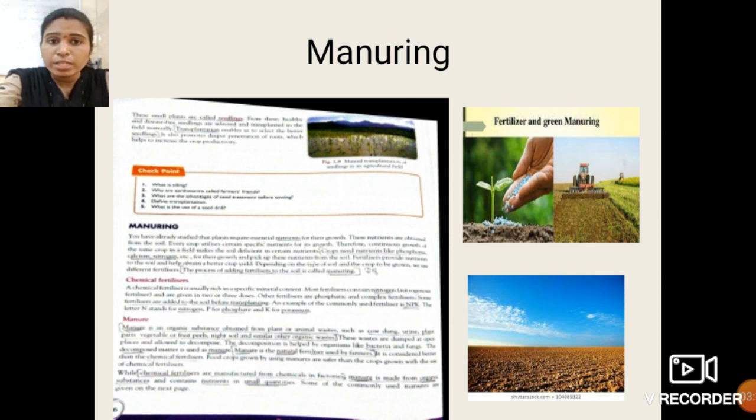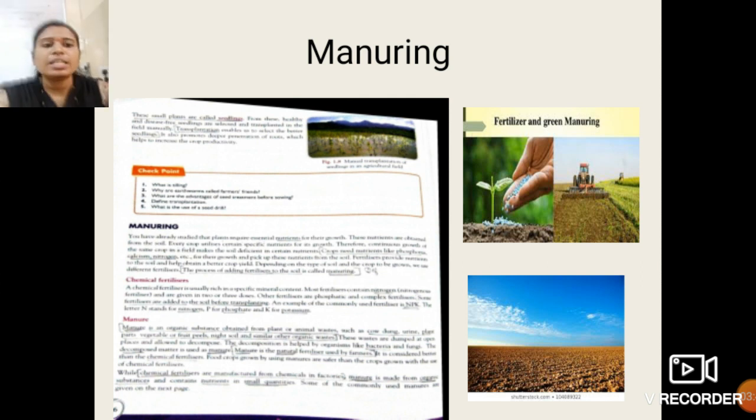Afterwards, after the soil is prepared, you can add the seeds on that. So the sowing process comes then. Afterwards, the manuring process occurs. After the sowing procedure, there occurs the process which is known as manuring. So students, what do you mean by manuring?